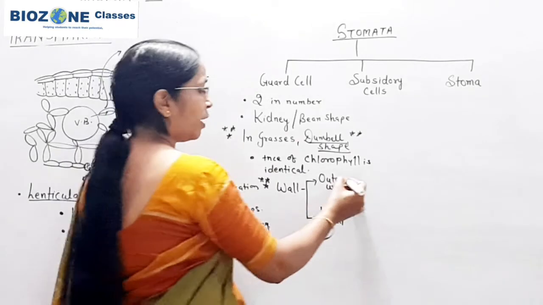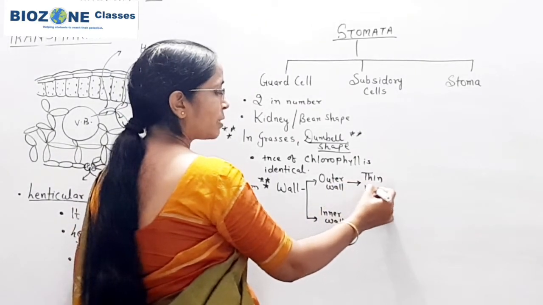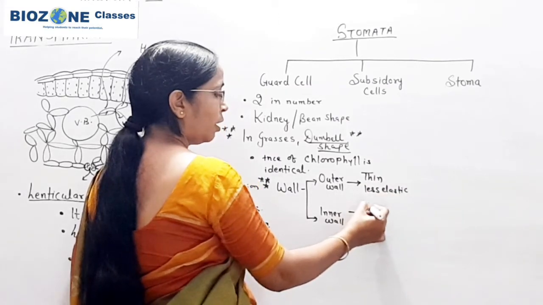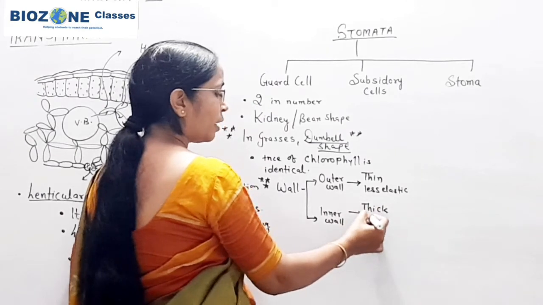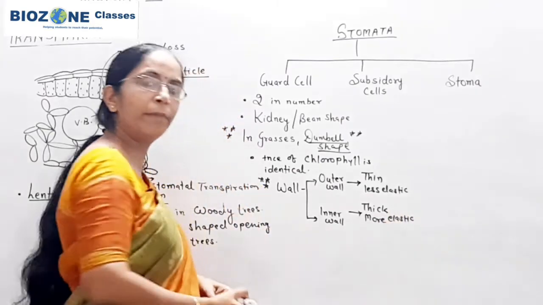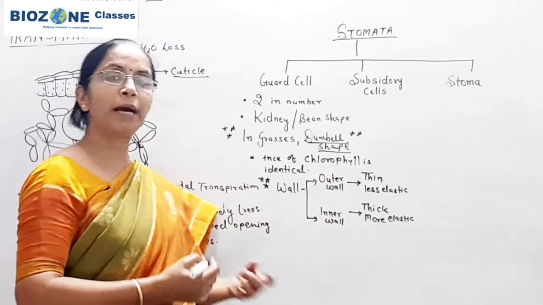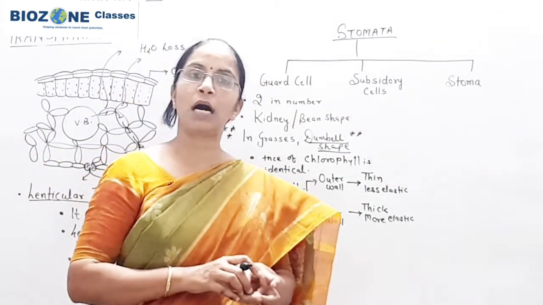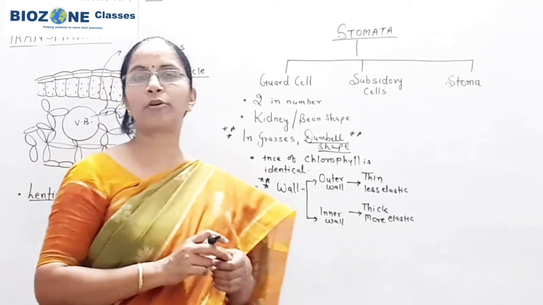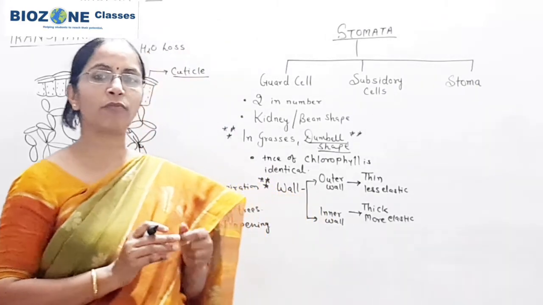The outer wall is thin and less elastic, whereas the inner wall is quite thick but more elastic in nature. Remember this. The microfibrils of cellulose are also present in the wall of the guard cell, and these microfibrils are mainly responsible for the opening and closing of the stomata.